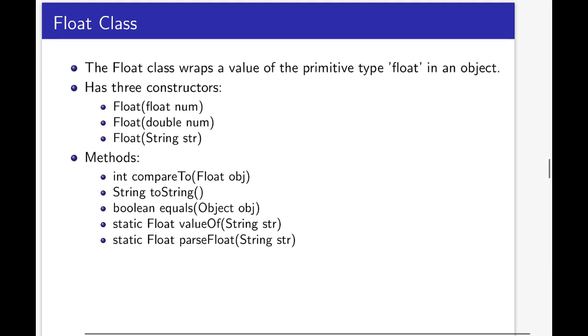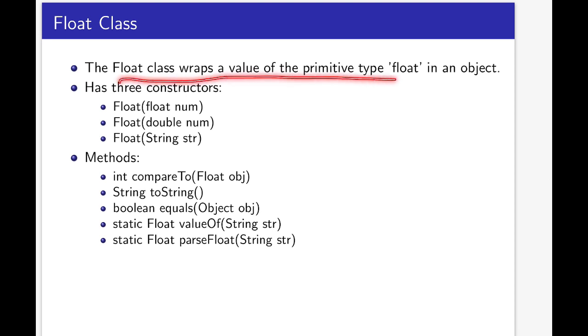Now another one is the Float class. So the Float class wraps a value of the primitive type float in an object, or we can say this Float class is used to convert a primitive type float into an object, and it has three constructors. One is Float(float num), or we can say the parameter here can be float, can be double, can be string. So previously only string and the corresponding primitive type was there. So here we have one extra parameter, that is double.